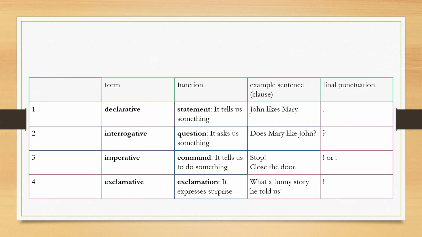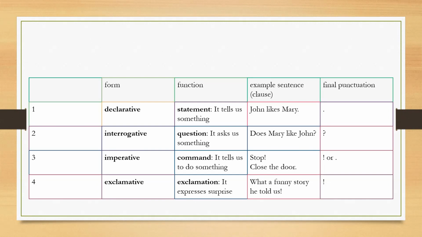John likes Mary. So here, what is the function? A declarative sentence tells us something about anything. So it can be any declaration and we end the sentence with a full stop.